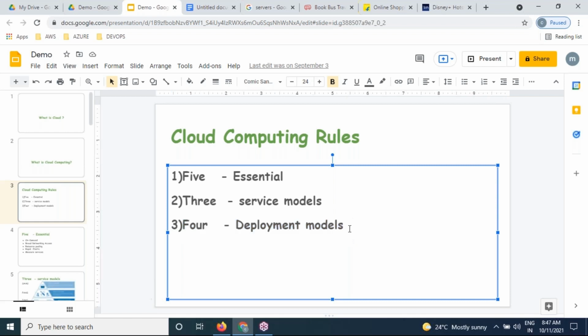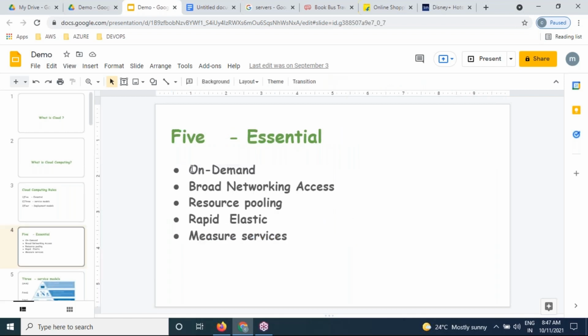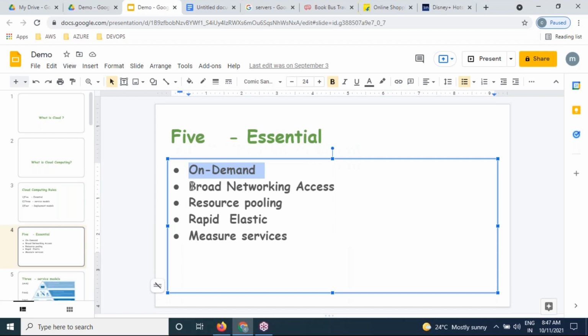Got it? Let us understand the 5 essentials. What are these, please? On demand, broad network access, resource pooling, rapid elasticity, measured service. Clear, all of you, please? On demand, broad network access, resource pooling, rapid elasticity, measured service.